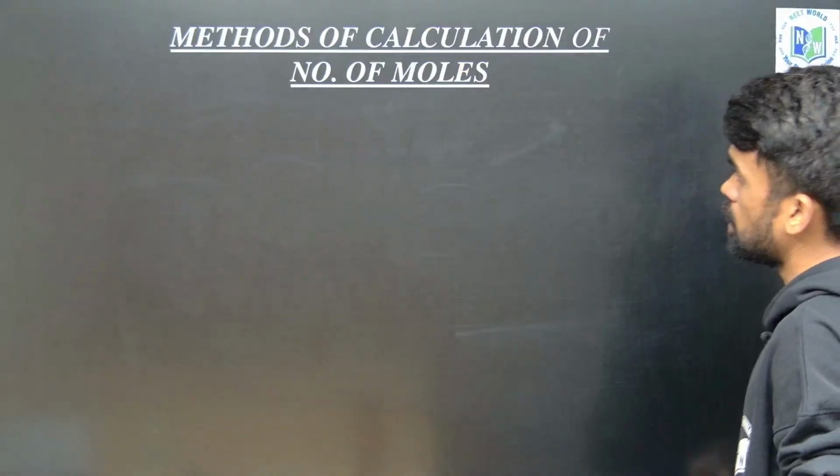The next, methods of calculation. The first method we have seen: if the given weight is given, just take the given weight divided by molar mass. This is one way of calculating the number of moles. And the next way, we know 1 mole of a substance means Avogadro number of particles, Avogadro number of atoms, right?